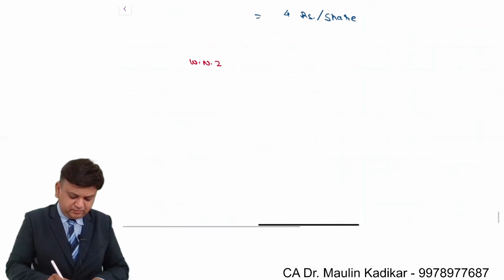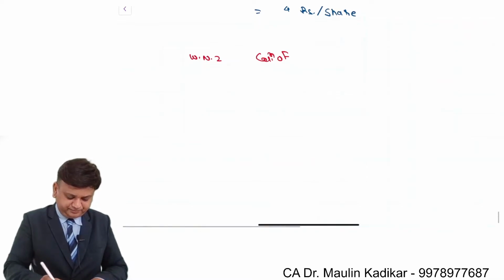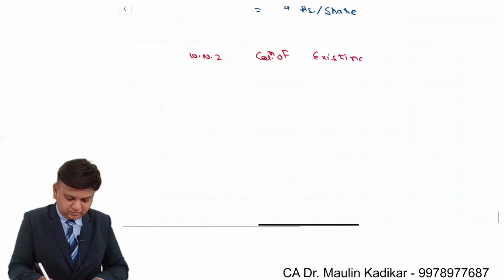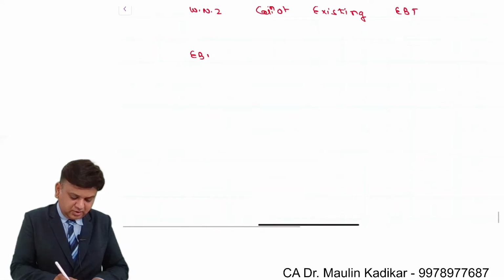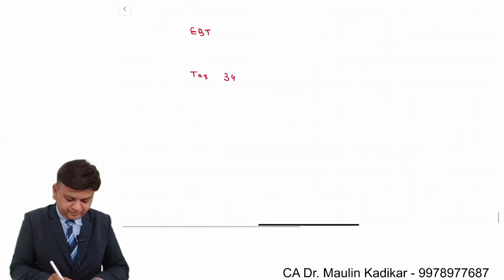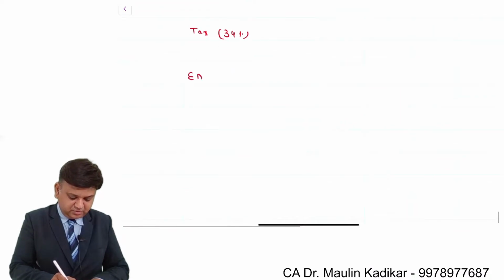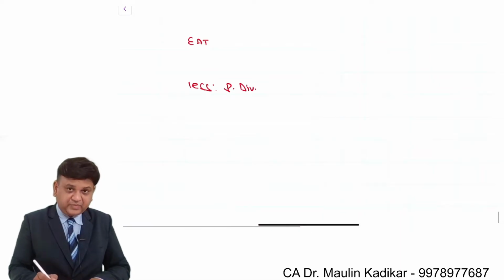Working note number 2, calculation of existing EBT. In that, earning before taxes minus tax at the rate of 34% is earning after taxes less preference dividend.